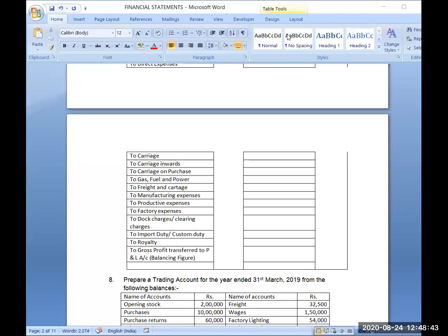Okay, so there is a difference between import duty and export duty. Import duty is an expense on purchase and export duty is an expense on sales. So that's why we are recording here only import duty. Is that clear? And if somehow the question gives you custom duty, both import duty and export duty are custom duty. But in case the question says custom duty, that will also be treated as a purchase expense, that will also be treated as import duty. Then we will assume it as import duty. So I hope this section on dock charges, clearing charges, import duty and custom duty is also clear.